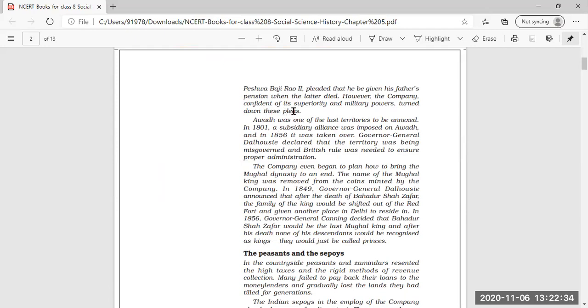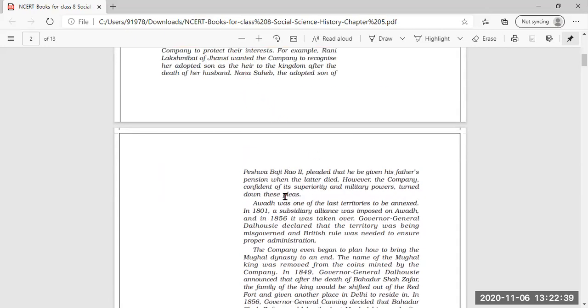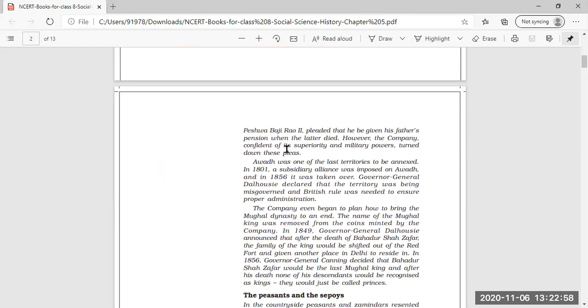They did not take the considerations of these rulers into account. Rani Lakshmibai was not allowed to keep her adopted son as heir of the kingdom, and finally Jhansi was annexed by the East India Company. And second, we see that Nana Sahib, who pleaded for his father's pension, was also not given it by the East India Company.